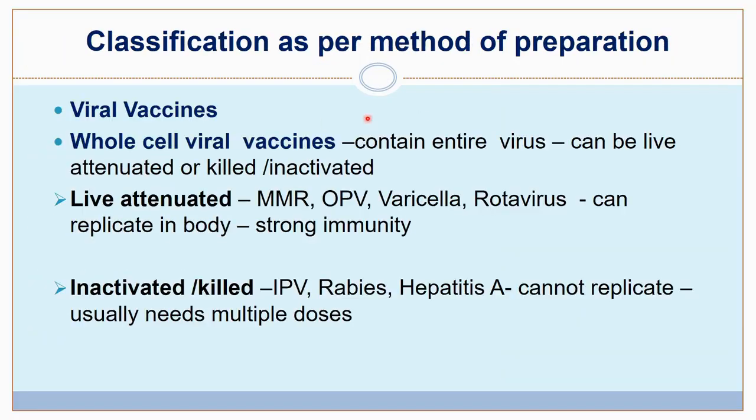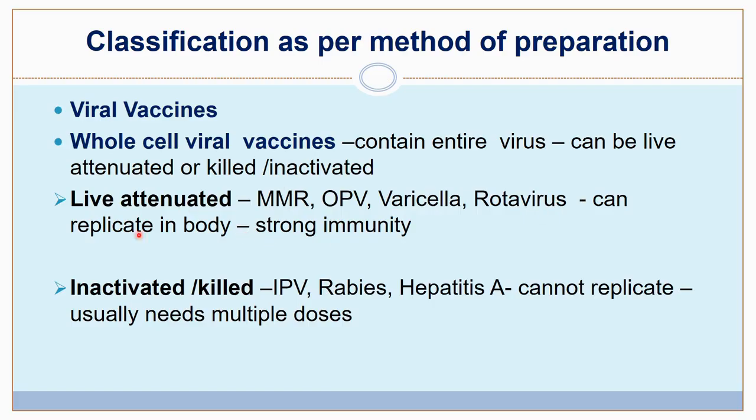Whole cell vaccine, let's start with the viral whole cell vaccines. In a whole cell vaccine, the vaccine contains the entire virus. It can be live attenuated or killed or inactivated. Live attenuated whole cell viral vaccines are MMR, OPV, oral polio vaccine, varicella vaccine, rotavirus, and these viruses can replicate in the body and they also give strong immunity.